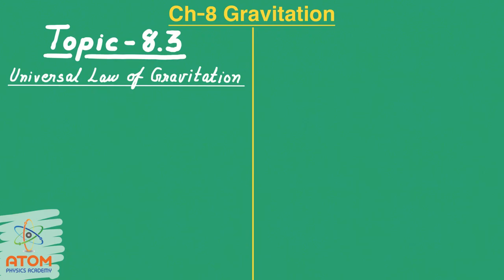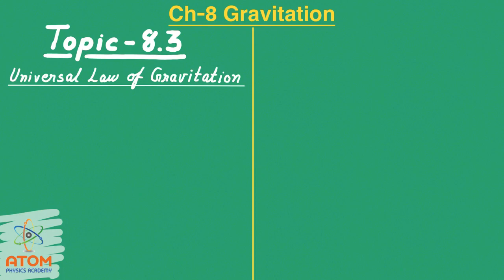Welcome students. Let us see topic 8.3, Universal Law of Gravitation. It is believed that Newton saw an apple falling from a tree, which inspired him to give the universal law of gravitation, and from that only he explained gravitation between all the terrestrial bodies. But that is not the fact at all.